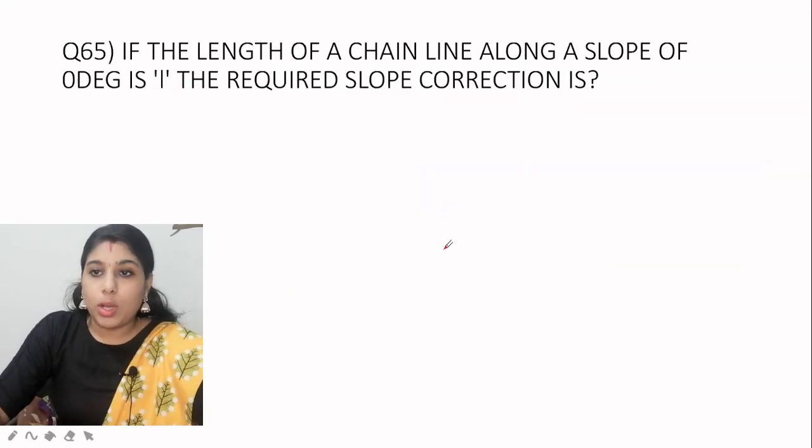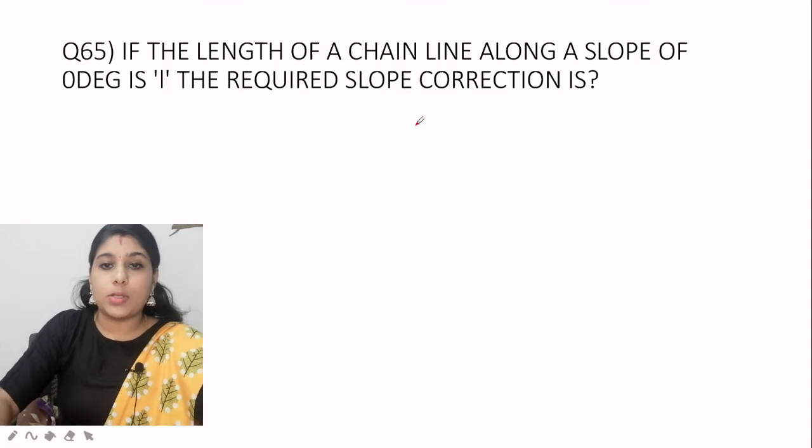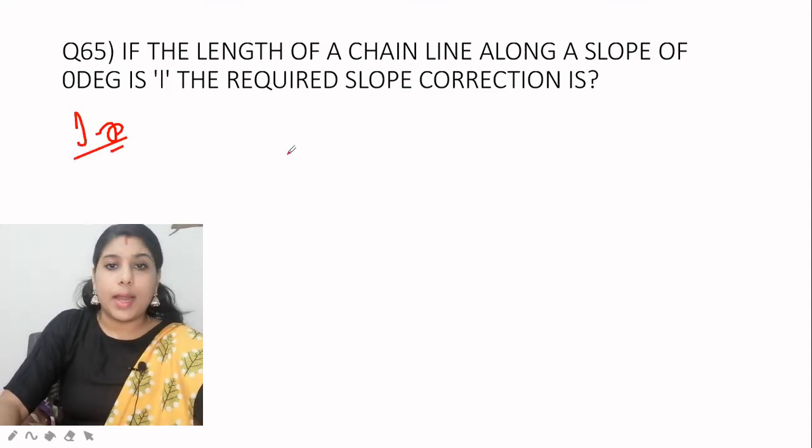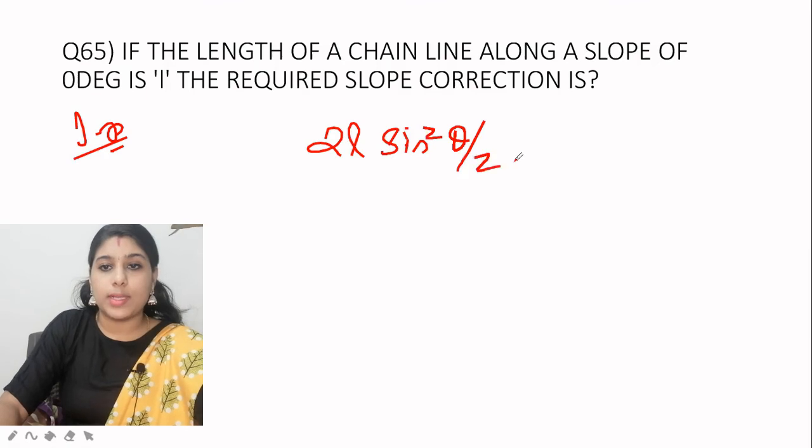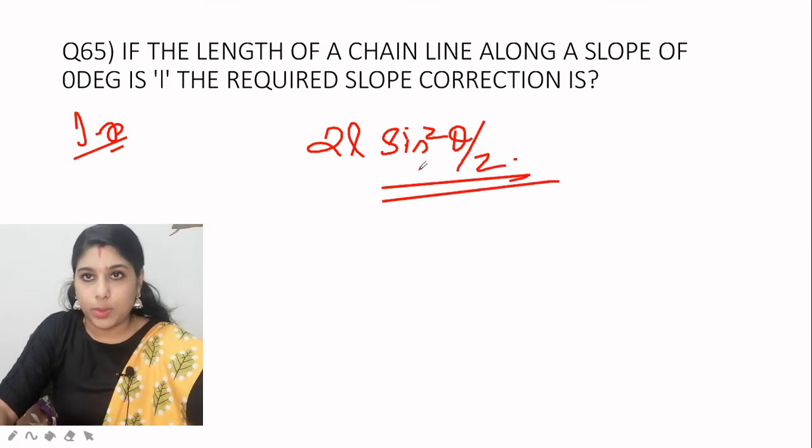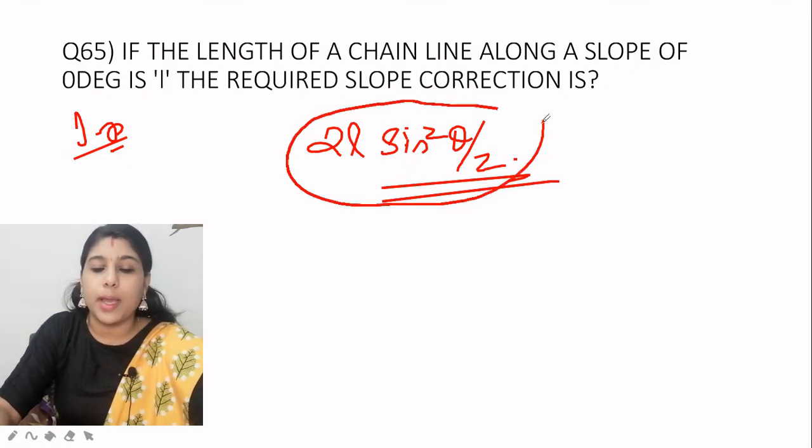If the length of a chain along a slope of theta degrees is L, the required correction will be what? This is a very important equation, and it will be 2L sine square theta by 2. You will be given different options: 2L sine theta by 2, or L sine square theta by 2, or 2L sine square theta by 2. You have to select 2L sine square theta by 2.